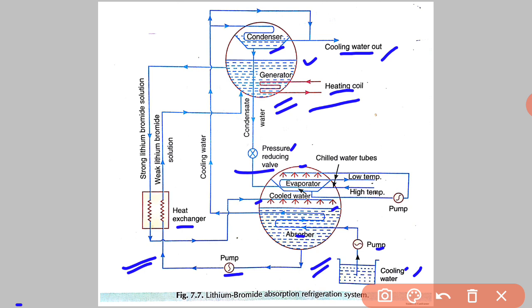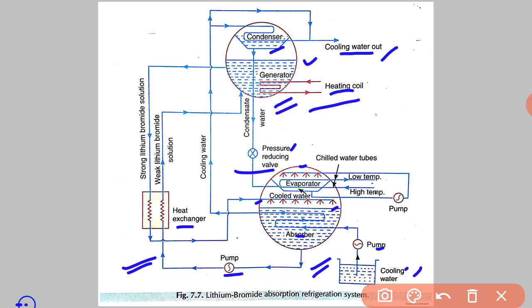The cooled water from the evaporator is pumped to the sprayer in the evaporator in order to cool the water for air conditioning flowing through the chilled tubes. See here, tubes will be provided in the evaporator, and there the cooled water from the evaporator is pumped and sprayed over the tubes for the cooling purpose. So air is cooled there. So this completes the cycle.